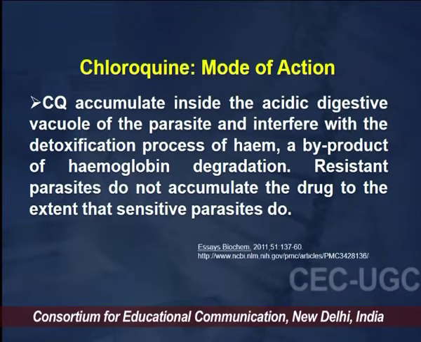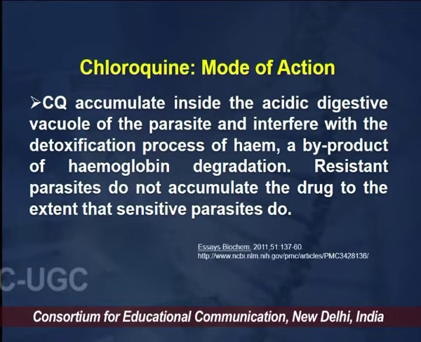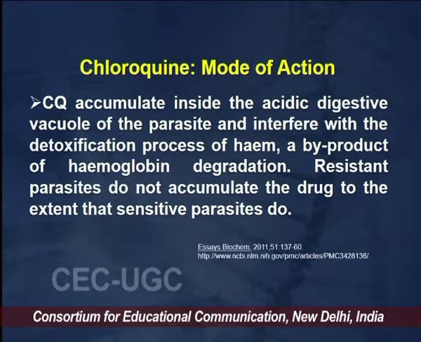Now what happens is the chloroquine starts getting accumulated in the digestive vacuole, thereby interfering in the detoxification of these hemes over there. Now the resistant parasite does not accumulate the drug to the extent that the sensitive parasite does. So this is the major reason in the resistant parasite, due to which the accumulation cannot occur, and the normal process of hemoglobin degradation starts taking place.